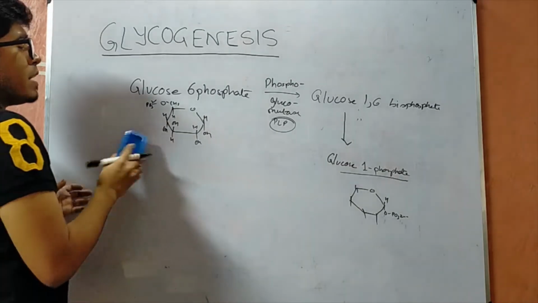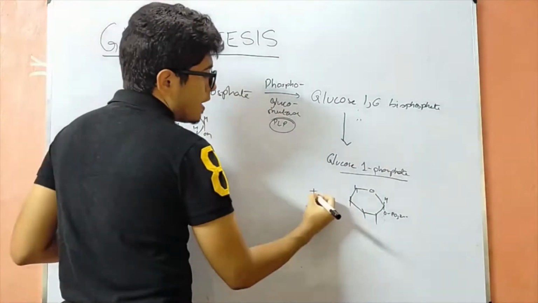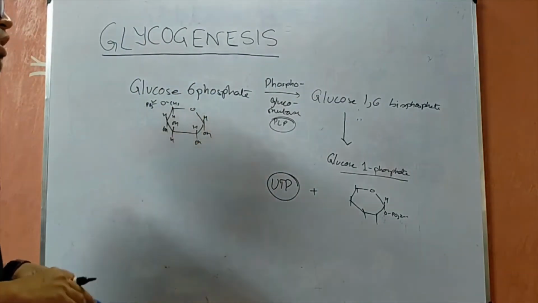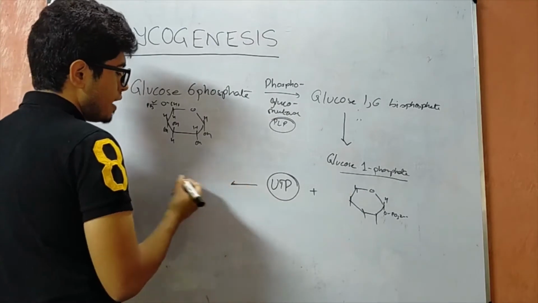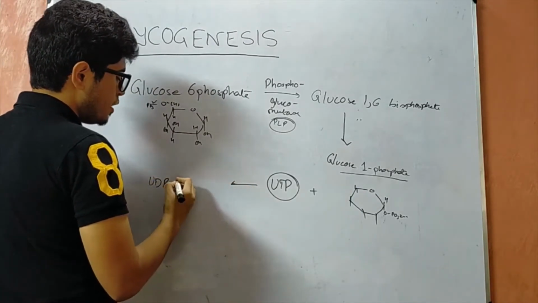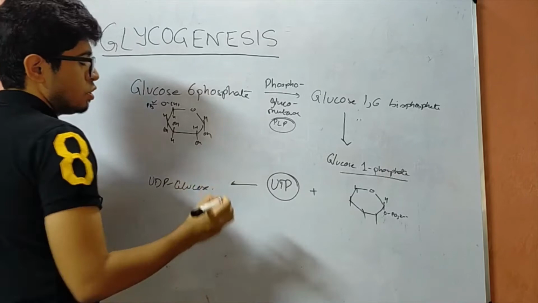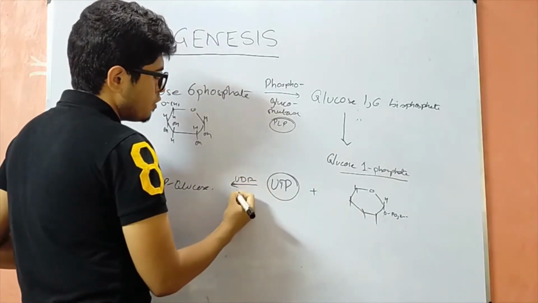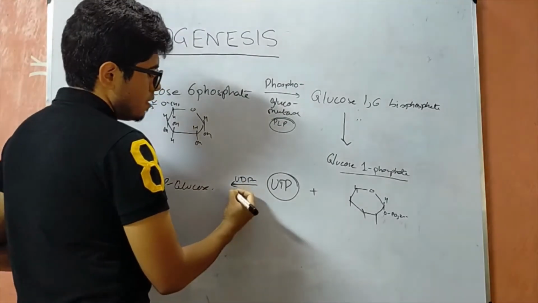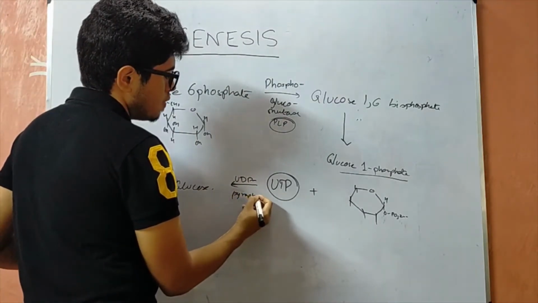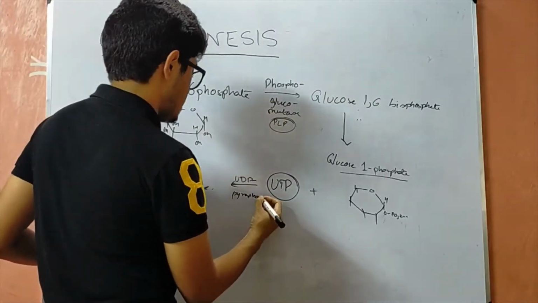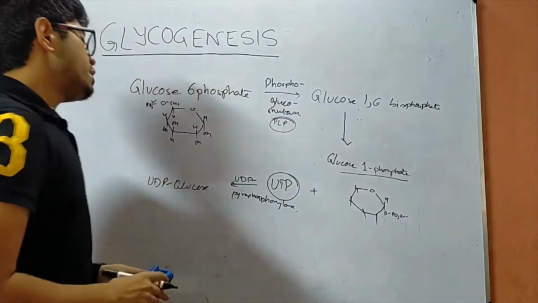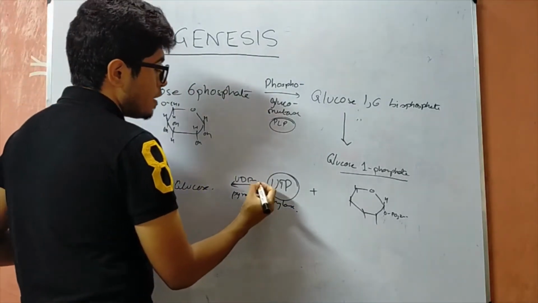Next, this glucose 1-phosphate is acted upon by UTP, uridine triphosphate, to form what is known as UDP glucose, with the help of the enzyme UDP glucose pyrophosphorylase.